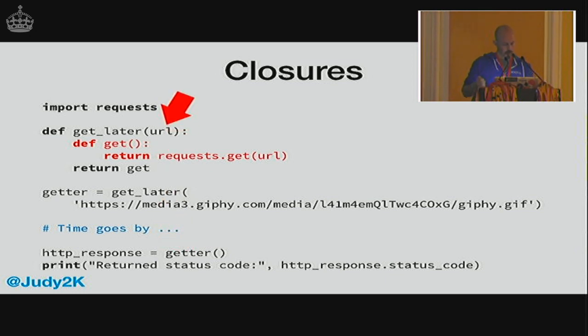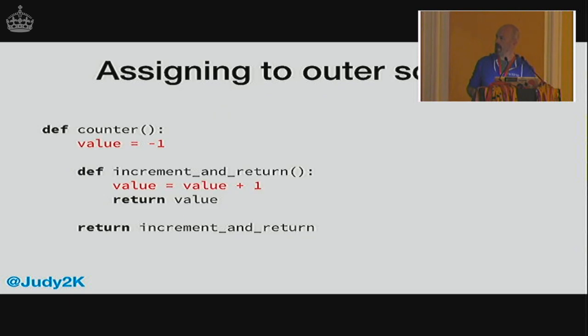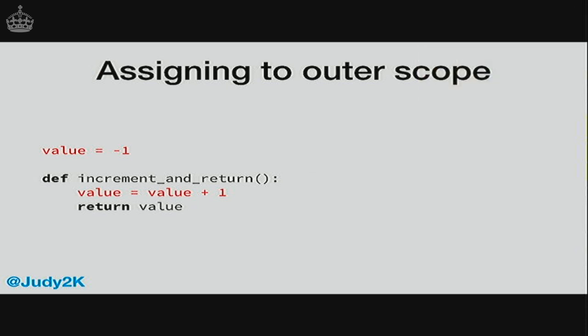So this all works. The problem is that now we have functions inside functions. And it works as long as you're accessing a variable. But if you want to modify a variable, in this case we've got value in the outer scope, this does exactly what the code that was modifying the global variable does. It looks like this if we take out the outer function definition. So we've got the same problem. Value in that inner function only belongs to that inner function.